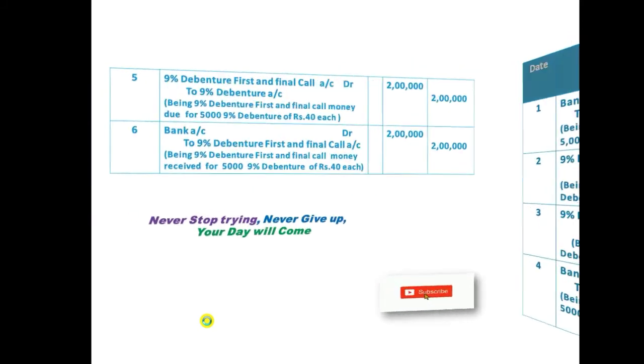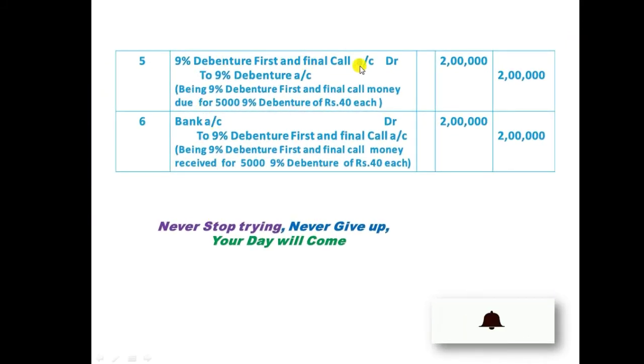Now let's see the third installment. 9% debenture first and final call account debit to 9% debenture account 2 lakhs. Now the first and final call money is transferred to the 9% debenture account, and the narration: being 9% debenture first and final call money due for 5,000 9% debentures of rupees 40 each. This due the company is now going to receive through the bank. So bank account debit to 9% debenture first and final call account rupees 2 lakh. Here also the bank is debited because the bank balance increased at the time of the third installment, and the narration: being 9% debenture first and final call money received for 5,000 9% debentures of rupees 40 each.